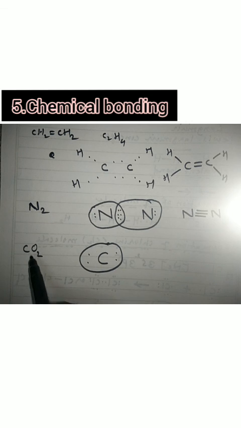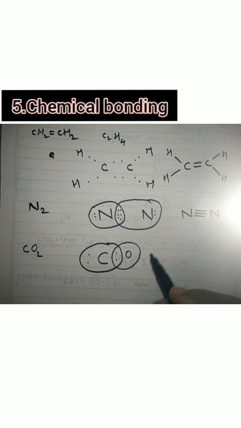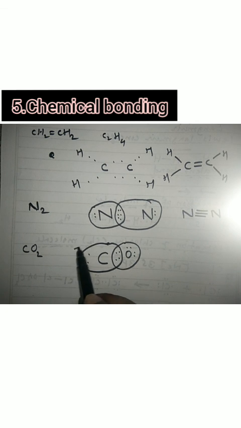Now there are 2 oxygens. I will draw a circle for oxygen. This is the oxygen. Atomic number of oxygen is 8, electronic configuration is 2, 6. So it contains 6 electrons in its outermost shell: 1, 2, 3, 4 and this 5, 6. Similarly for another oxygen atom, it also contains 6 electrons in the outermost shell: 1, 2, 3, 4 and this 5, 6.